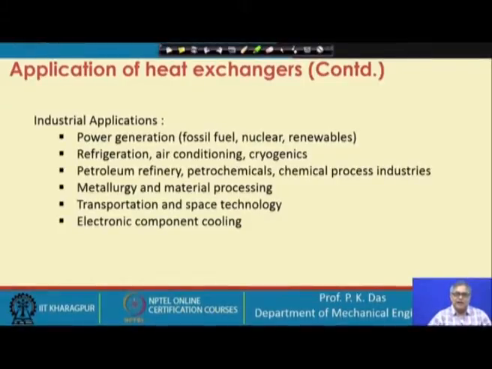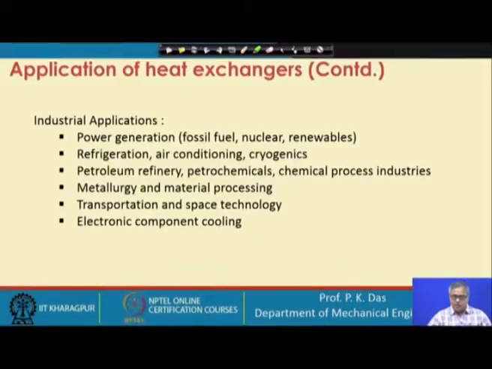In fact, the performance of a cryogenic plant, the energy utilization in a cryogenic plant, is so dependent on heat exchangers that a plant cannot be designed properly, or rather cannot operate properly, unless we have designed and selected heat exchangers correctly and operated them very efficiently.